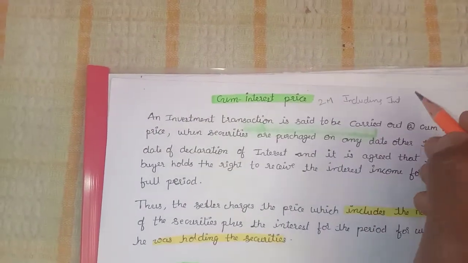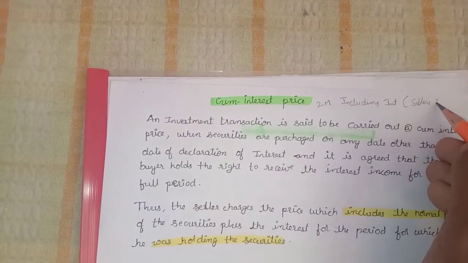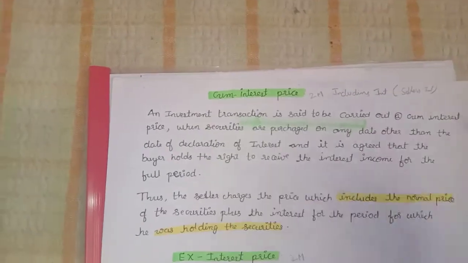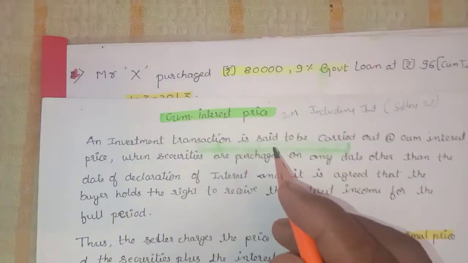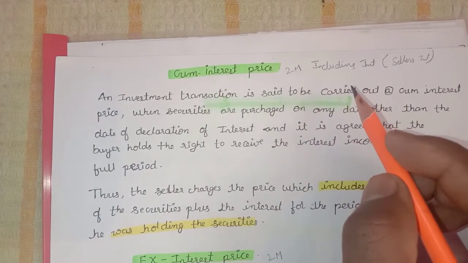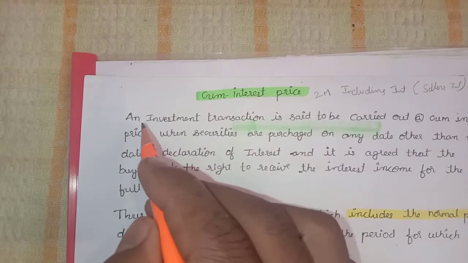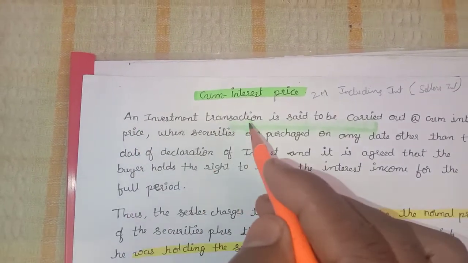This will also be called the seller's interest. So you have to know that the first one is cum interest price, which is also called including interest, or seller's interest. Here they give the main meaning.